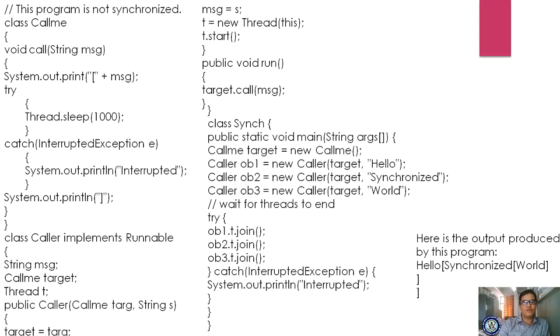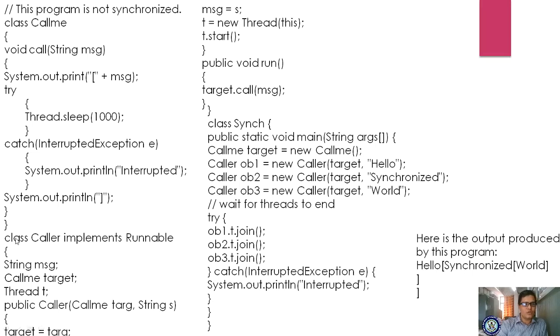You are making the thread wait for 1 millisecond. If any error occurs, it will go to the catch block and be interrupted. Afterwards, you display the output as a closing bracket. So this is what you have written in your call method, in the Callme class.